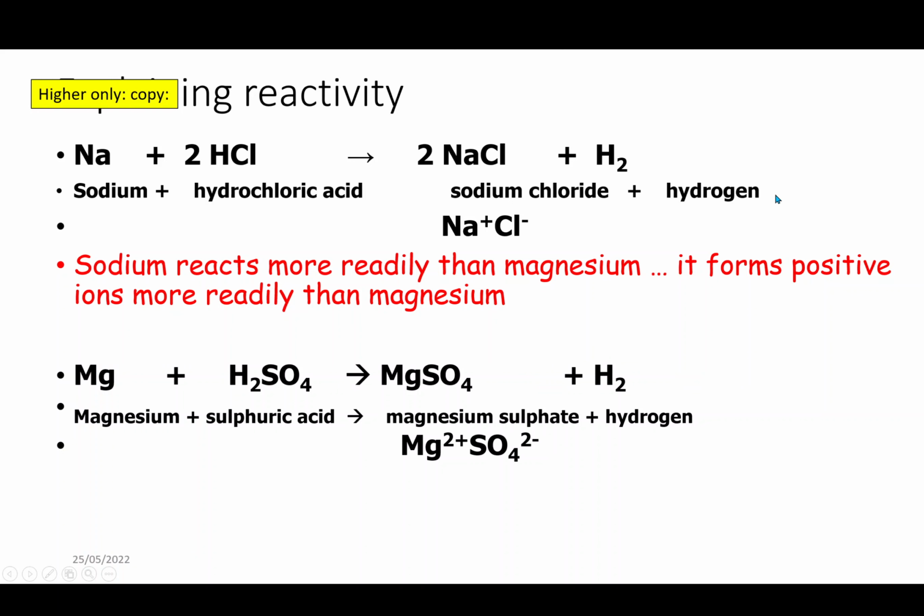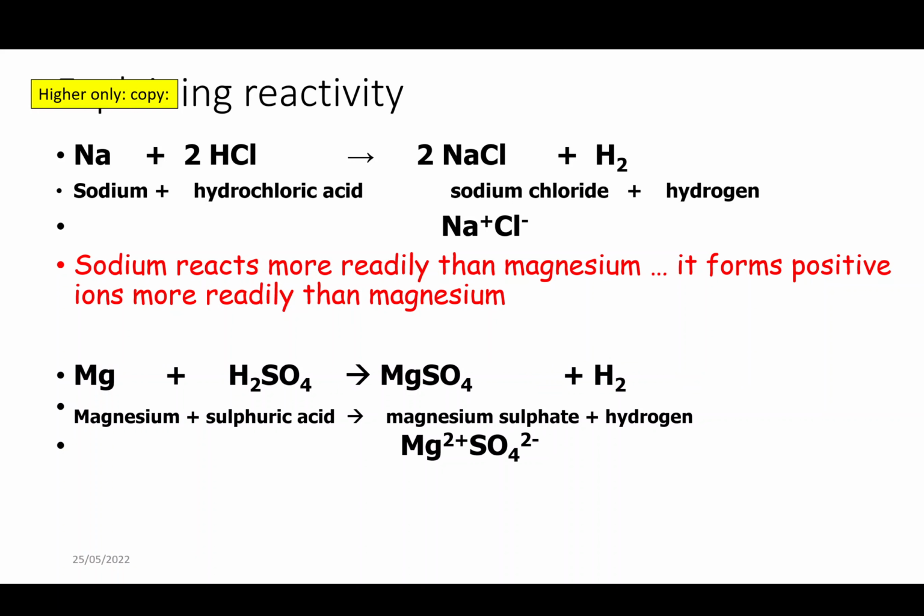Now the fact that sodium reacts more readily than magnesium is down to the fact that it will form the ions more easily than magnesium, and that's to do with its electronic structure. But that also means that we can put it higher up in the reactivity series.